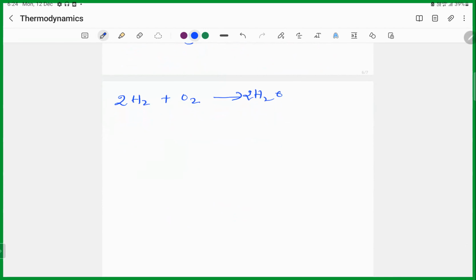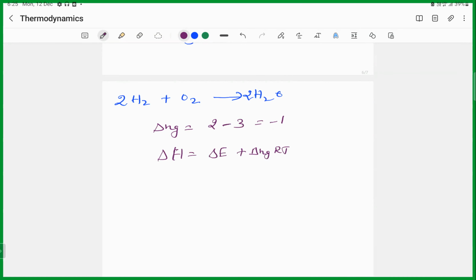What is the delta Ng value? 2 minus 2 plus 1, sir. Then 3, right? Then it becomes minus 1. Yes, sir. So delta H equal to delta E plus delta Ng RT. See, at least say it along with me, if you say it, it should register in your mind.